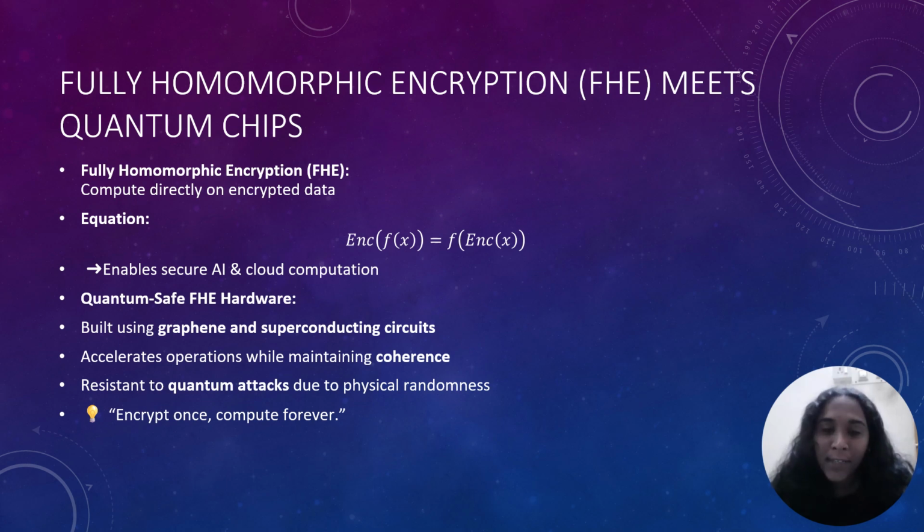Fully homomorphic encryption, which is FHE, lets us compute on encrypted data, but it's so computationally expensive that normal hardware struggles. By using quantum-safe materials such as graphene and superconductors, we can design FHE accelerators that handle encryption operations at cryogenic speeds. Imagine a secure AI model or cloud system that never decrypts your data, even while processing it. That's the future of privacy-preserving computation.